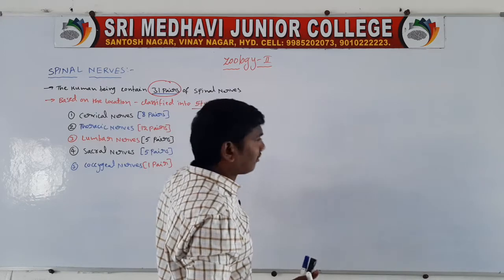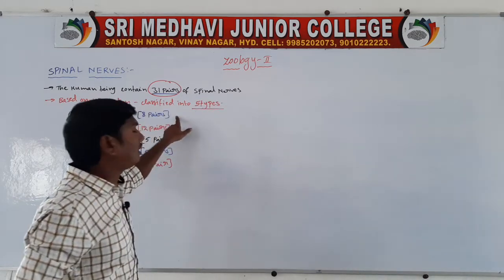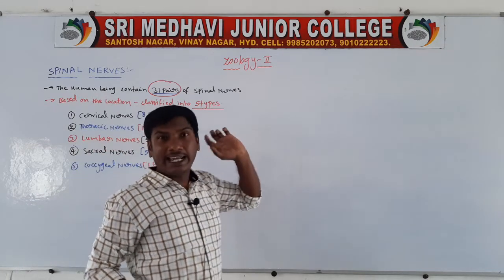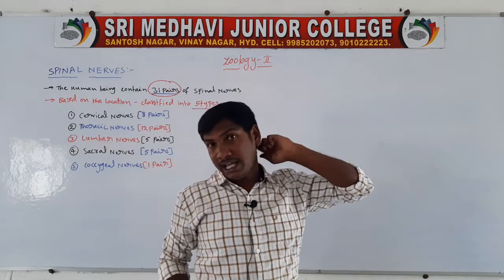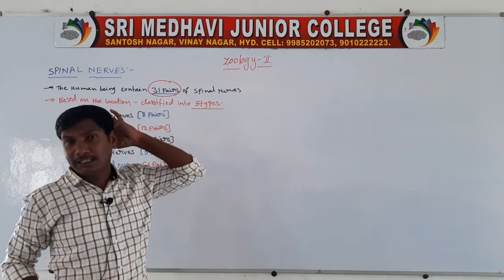The first cervical nerve arises from the axis and occipital bone of the cranium.